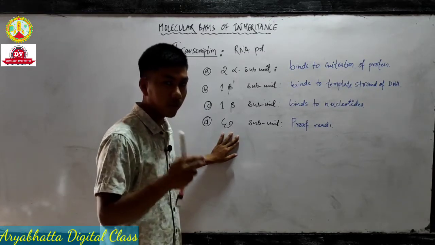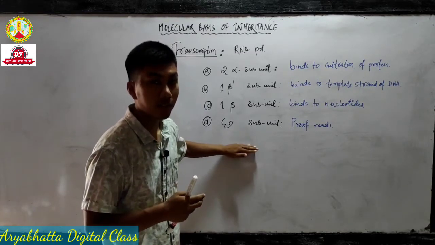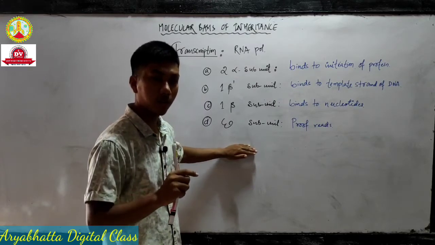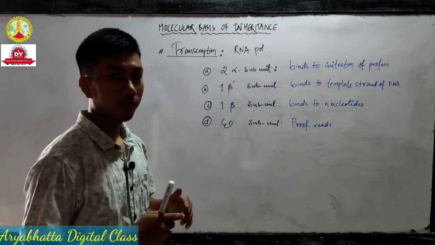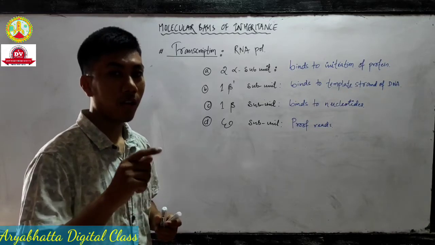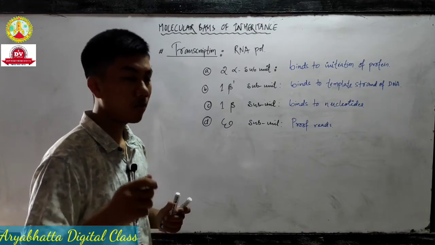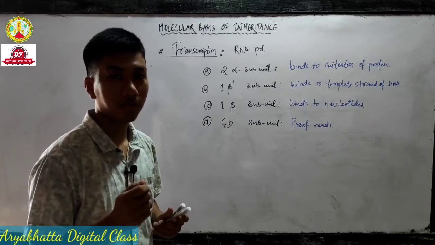If there is any wrong nucleotide, it is going to replace it with the correct one. Because if a wrong nucleotide is synthesized, it is going to result in mutation.